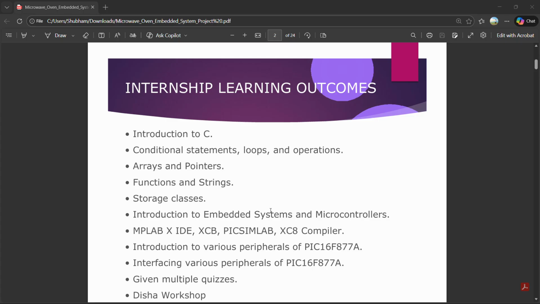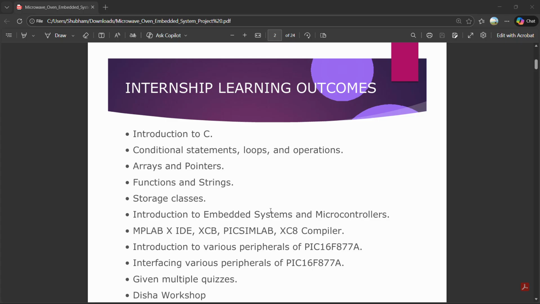Along with programming, I studied basic embedded systems and microcontrollers, with a focus on the PIC 16F877A. I worked with tools such as MPLAB IDE and the XC8 compiler. I learned about various peripherals of the PIC 16F877A and performed interfacing of components like LCD and keypads.